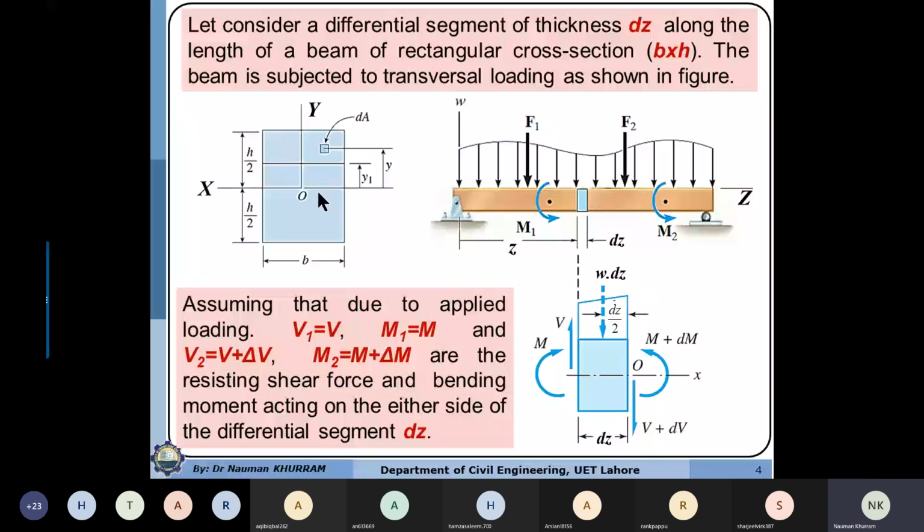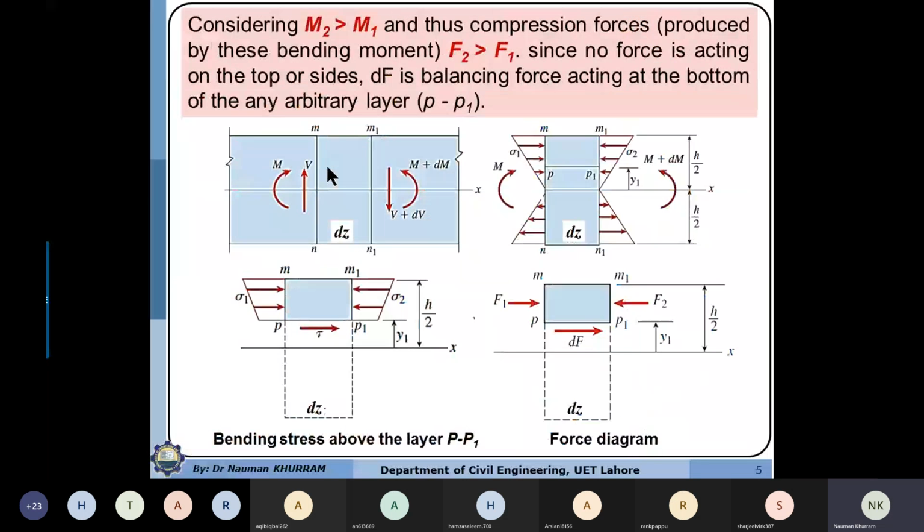So they are acting on this surface. So this is the force diagram. At the moment, just forget that we do not have this dF value. We are having only F1 and F2. F2 will be more than F1.